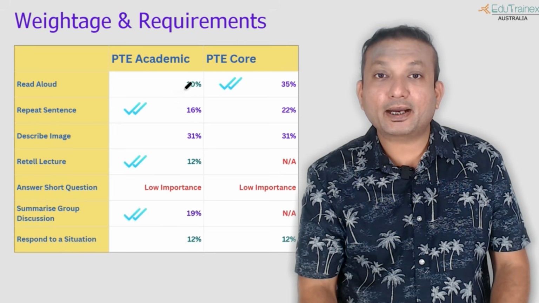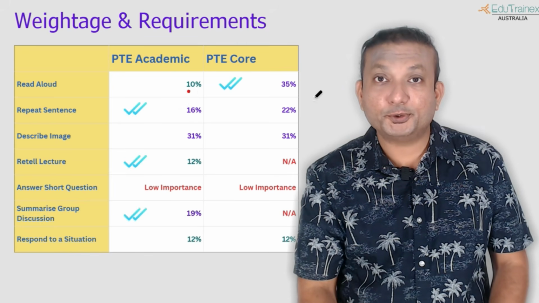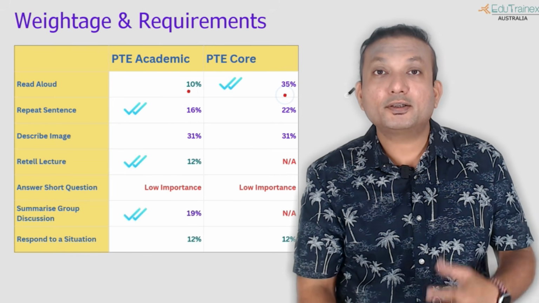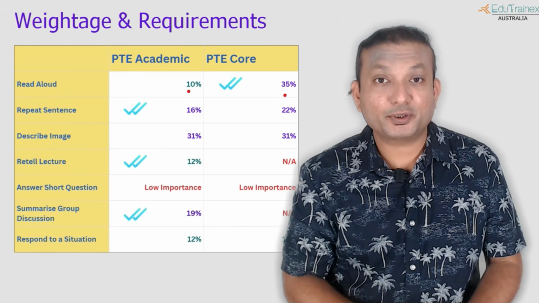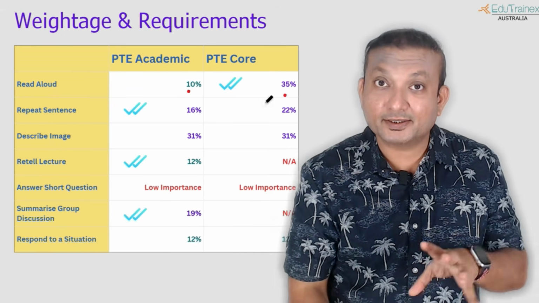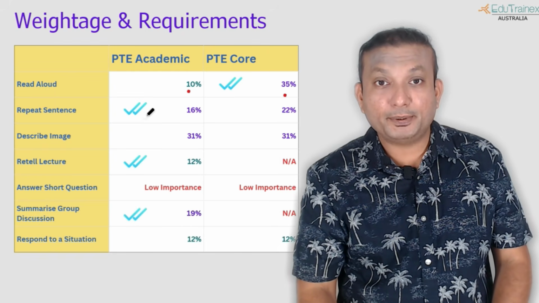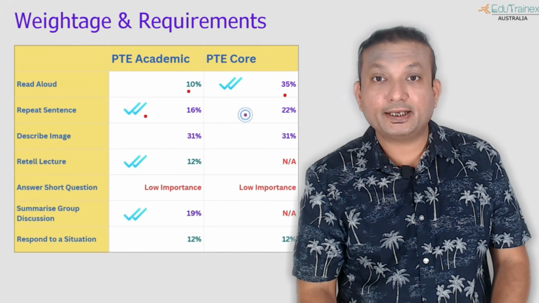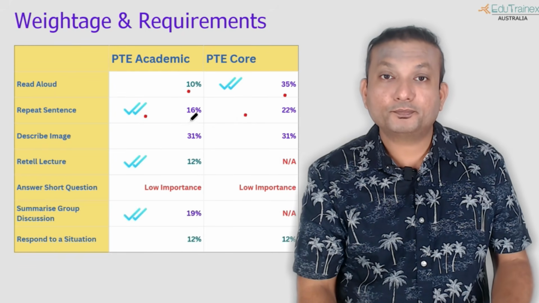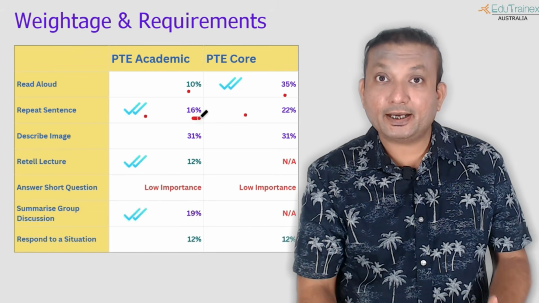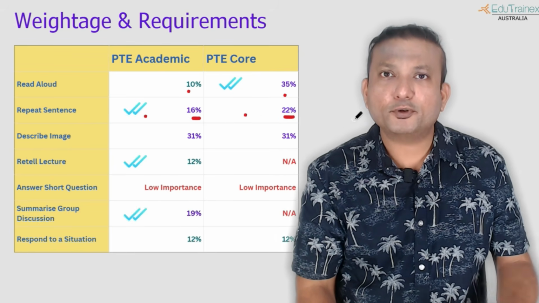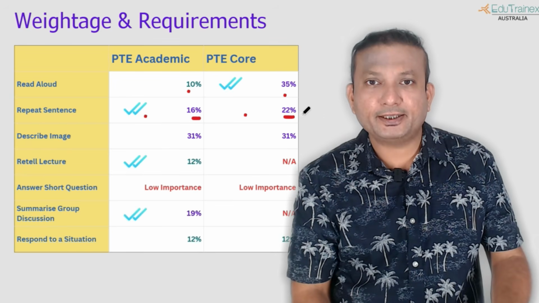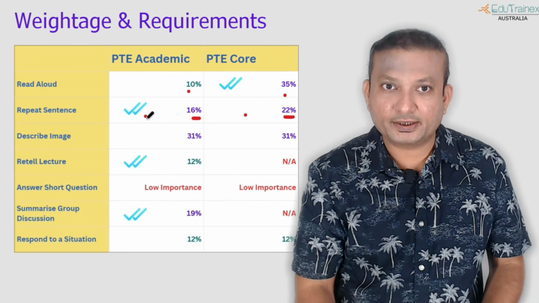Read aloud for academic only contributes 10% to your speaking score, whereas for core, it's 35% to your speaking and an equal amount to your reading score as well. That's why it's a double tick. This is where you need to focus. Repeat sentence for both the exams contributes to your speaking as well as to your listening. Roughly 16% to your speaking for academic and an equal percent to your listening, and similar for the core exam.